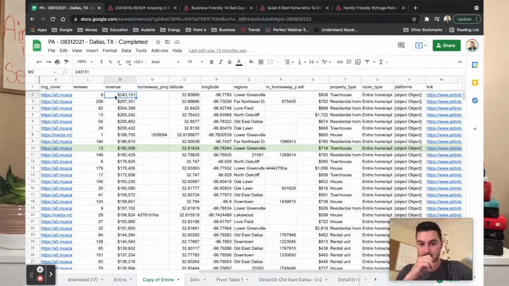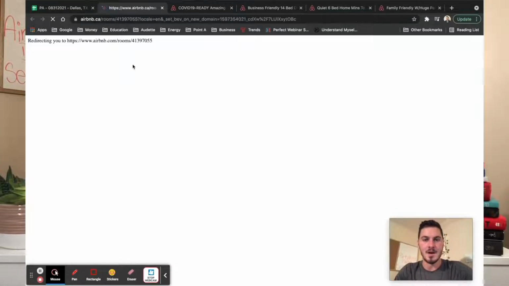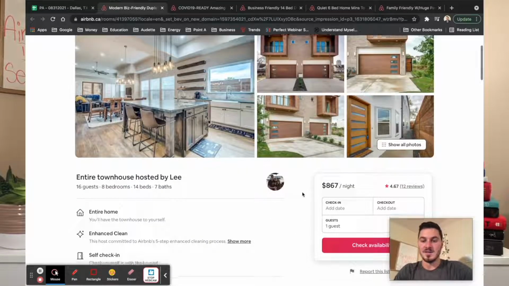It's not normal. The only way this is possible is if something like Vacasa or Turnkey is actually renting out this place, and the majority of the time they're renting it out on a different platform like Booking.com, Expedia, or their own website, and they're only getting a few of the reviews through AirDNA. Even then, it's still a little iffy, and I really don't like to track that data. But if I click this and open it up, okay, it opened up. Now, instantly, this is a great home.